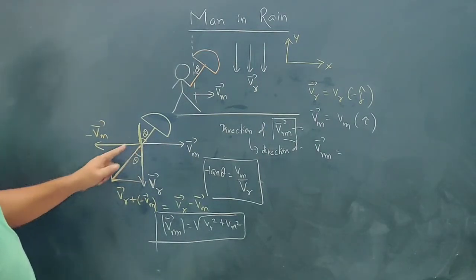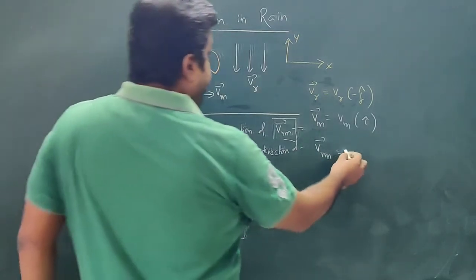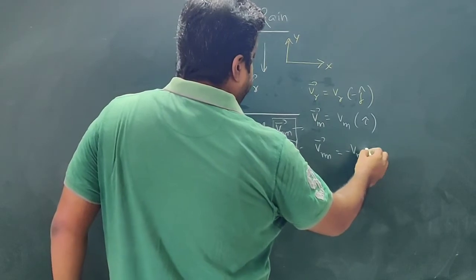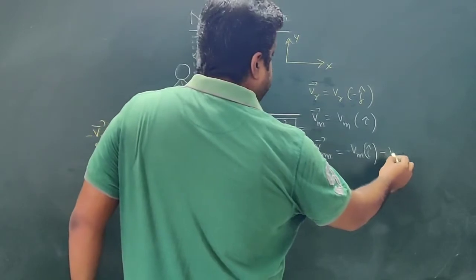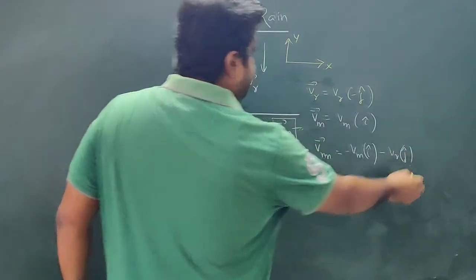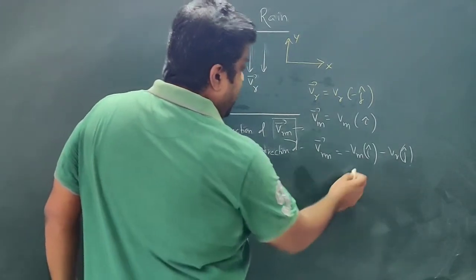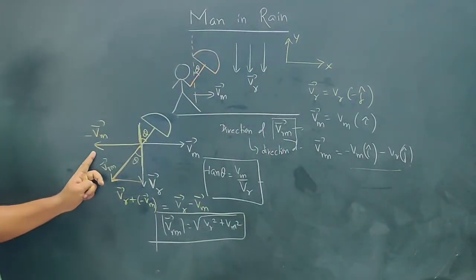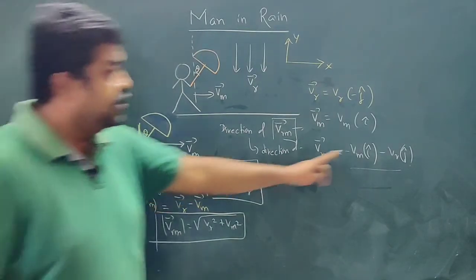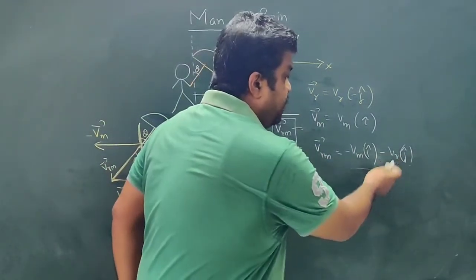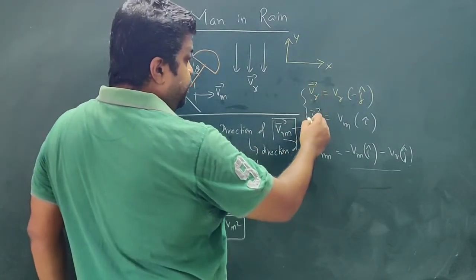It is minus Vm i cap minus Vr j cap. I have written this from the diagram, minus Vm i cap and Vr minus j cap. From this also I am getting the same result.